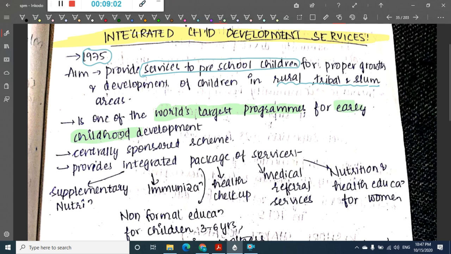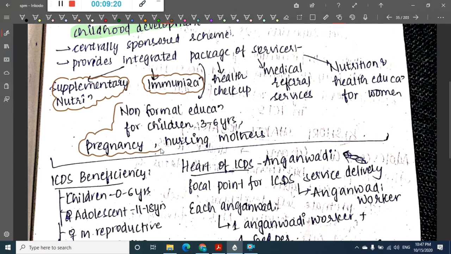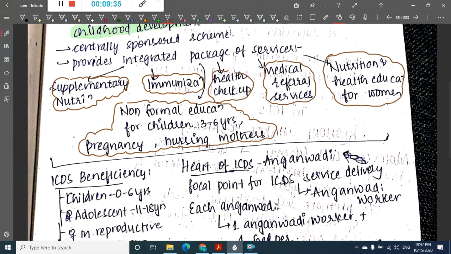It is a centrally sponsored scheme and it has the following packages. Here the child is provided with supplementary nutrition. It is supplementary nutrition, not normal nutrition. Here the child is provided with supplementary nutrition, immunization, non-formal education for children of 3 to 6 years, pregnancy and nursing mothers. Health checkup is given, and medical referral services, and nutrition and health education for women.